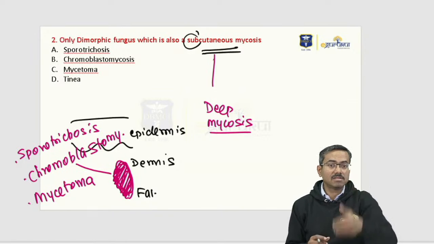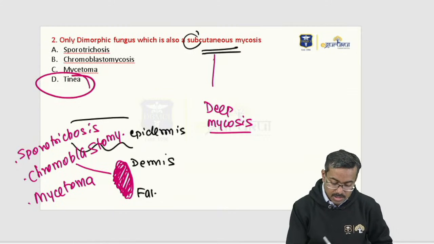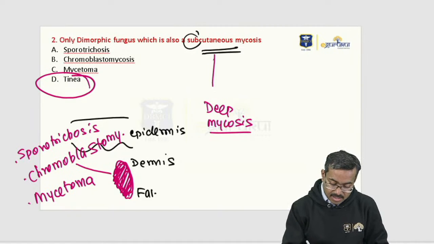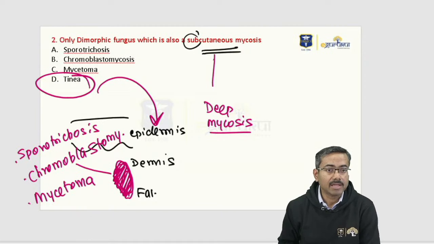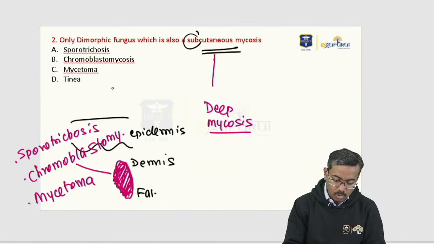So the three mycoses, 1, 2, 3, all are, but the fourth, tinea, is not a deep mycosis. In fact, tinea is a fungal infection in the epidermis. So that is discounted. We don't even want to consider that. So the only options you need to choose from are A, B, C.